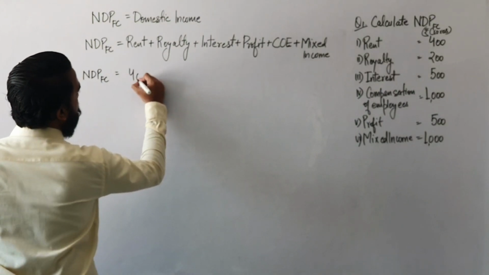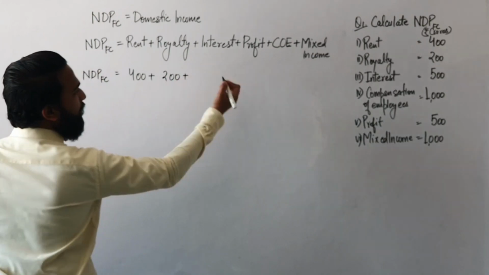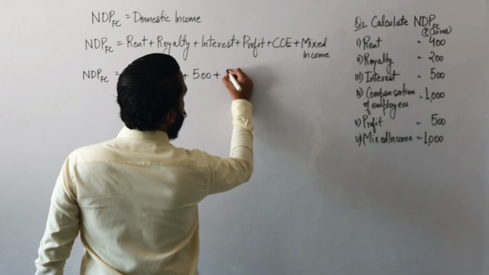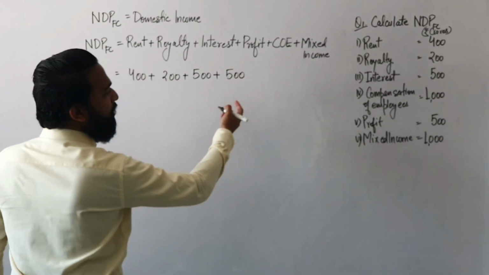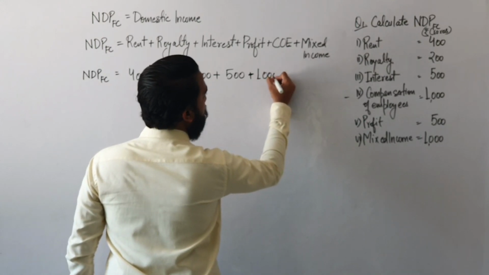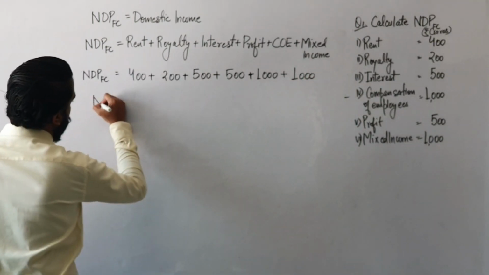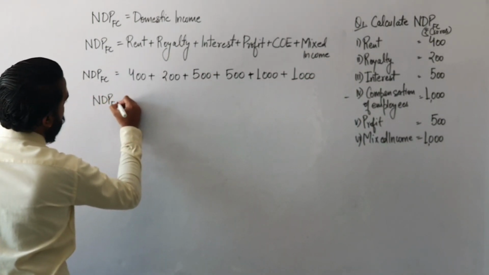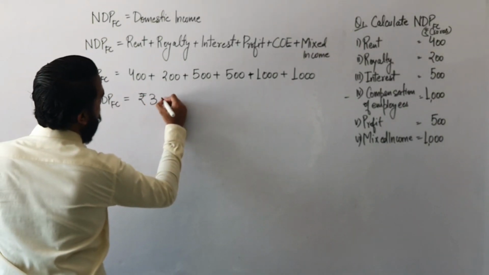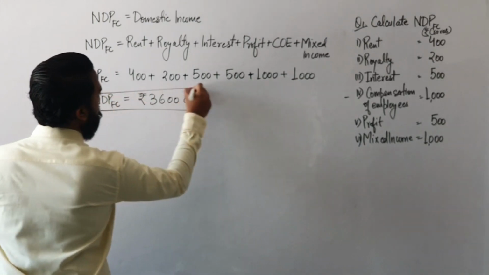Rent is 400. Royalty is 200. Interest is 500. Profits are again 500. And compensation of employees is 1000. And mixed income is also 1000. Now we can have the value of NDPFC. It will be rupees 3600 crores. So that's your answer.